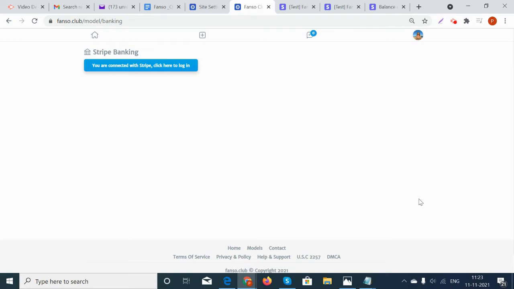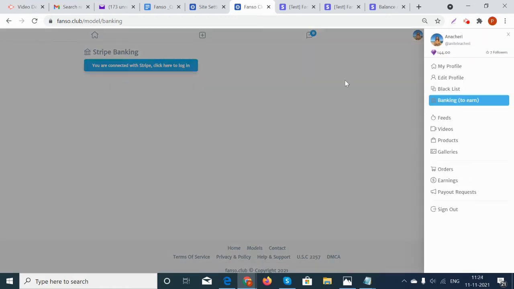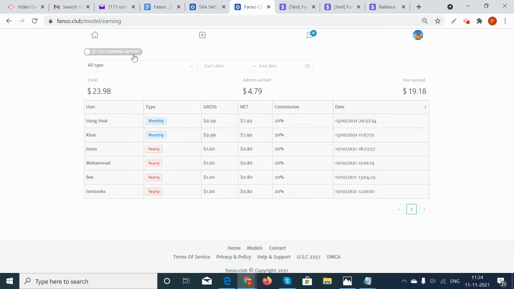Let's see the payment flow in the platform. So we will discuss the two types of revenue streams. One is going to be the subscription in the platform, and the other one is going to be the token earnings, or tokens. So the model can earn through two things. One is through the users who are subscribing to her, where she can see here the USD earning report. So this is the monetary earnings that the model makes out of subscribed users.